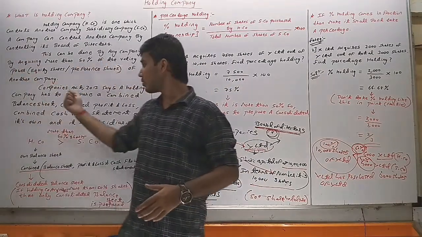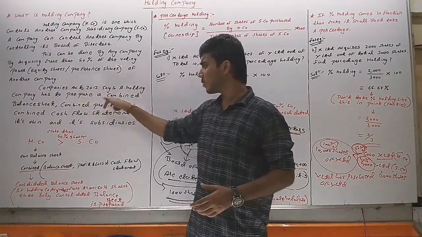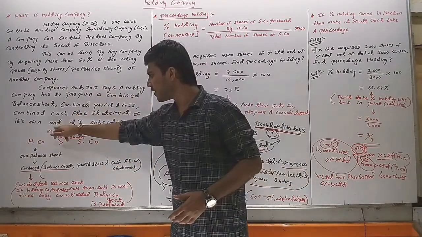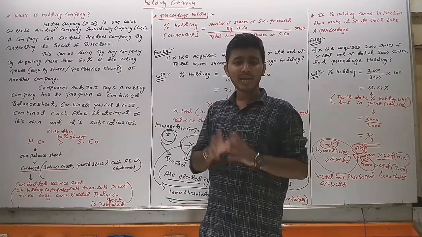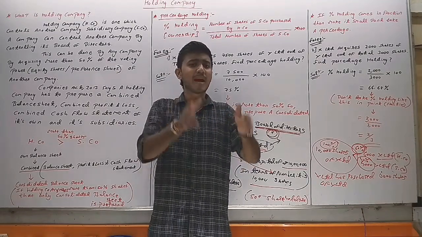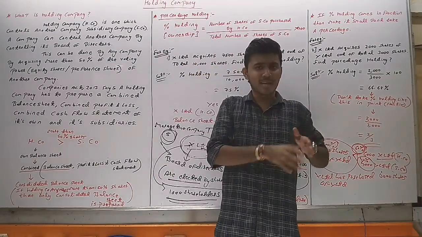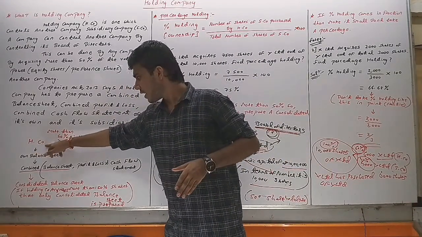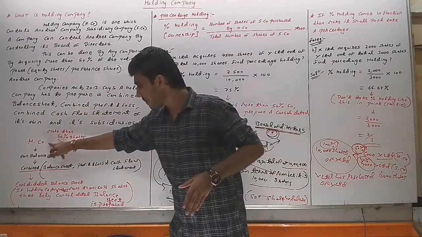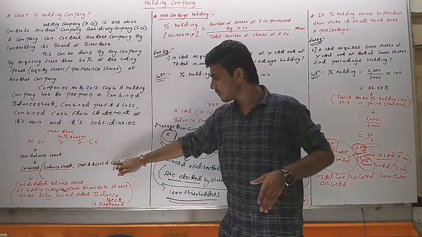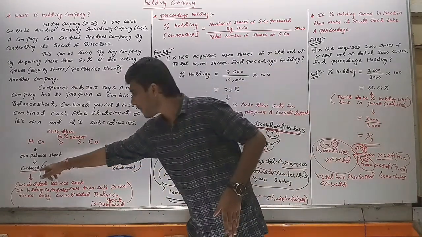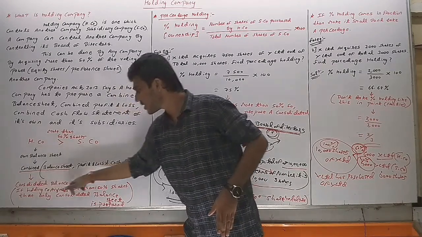And the Companies Act 2013 says a holding company has to prepare a combined balance sheet, combined profit and loss, and combined cash flow statement of its own and its subsidiary. Here again, holding company means which has acquired more than 50% shares of the subsidiary company. In our syllabus, we will normally see the question of the combined balance sheet, which is known as the consolidated balance sheet.